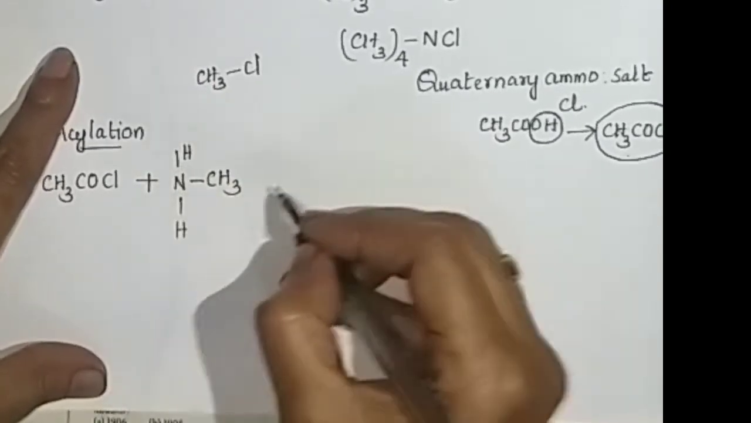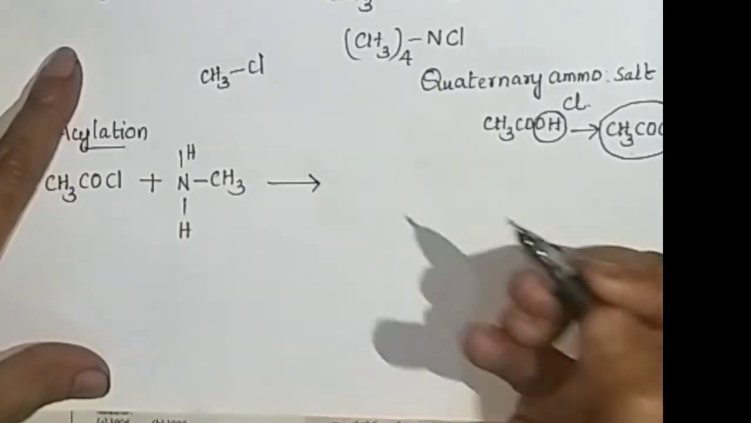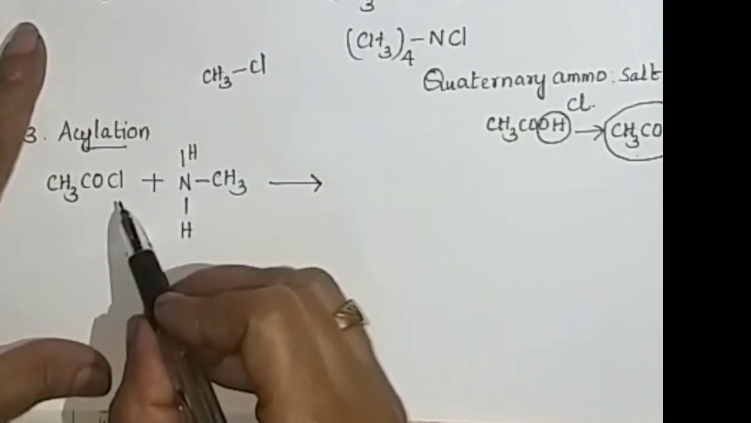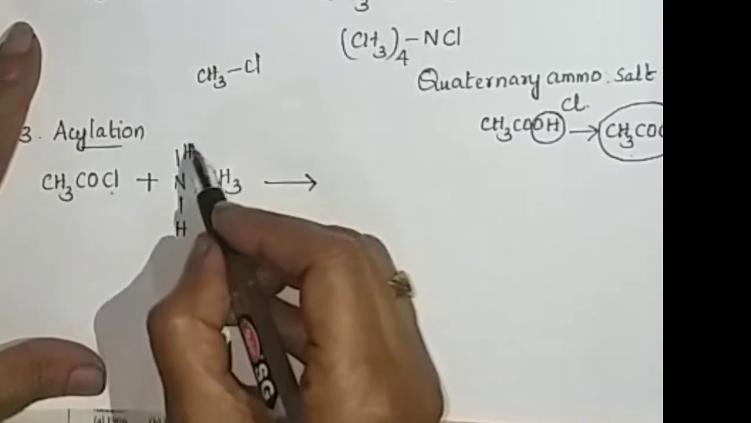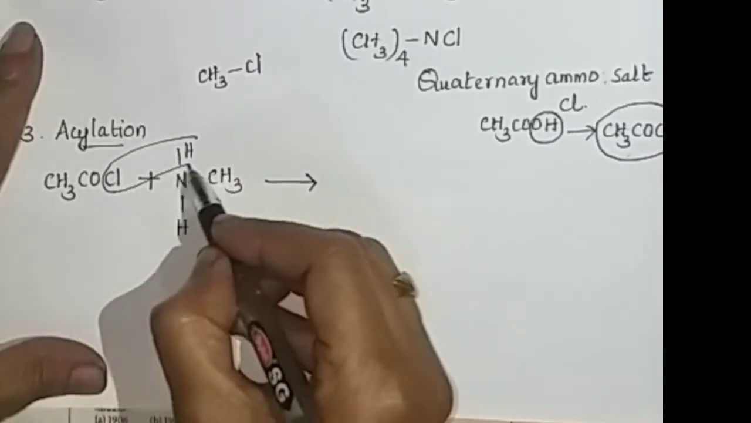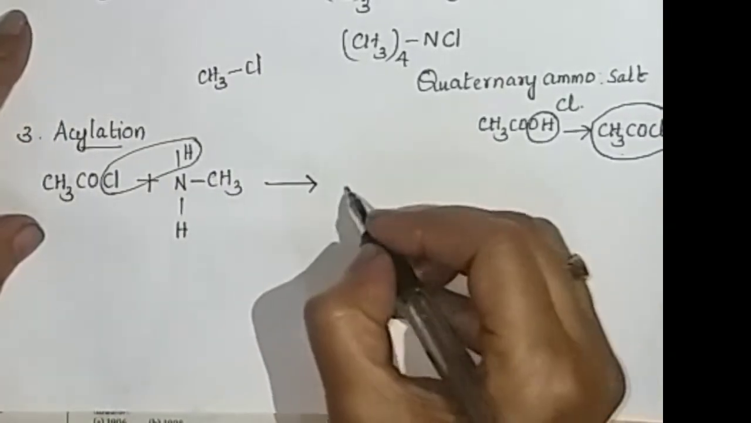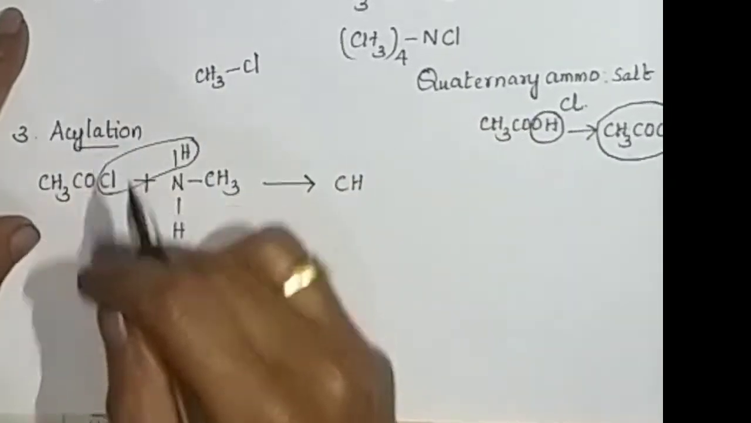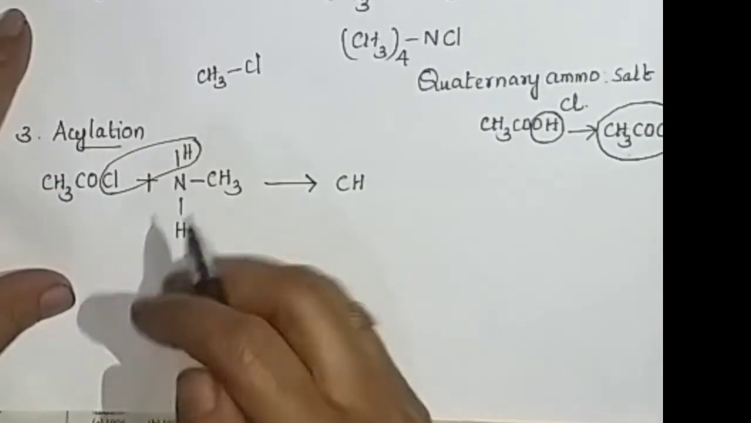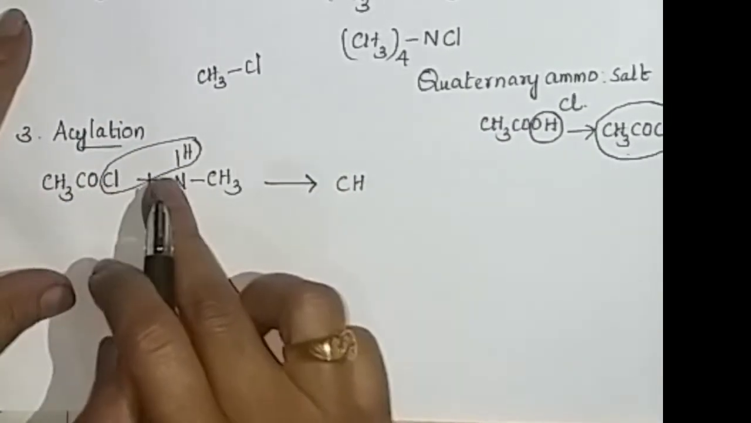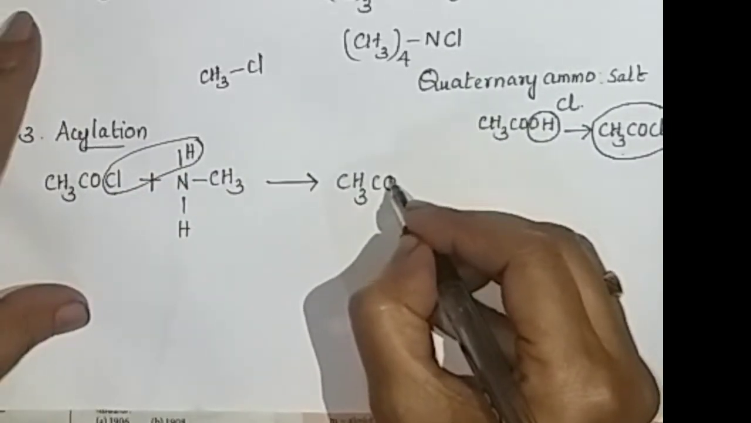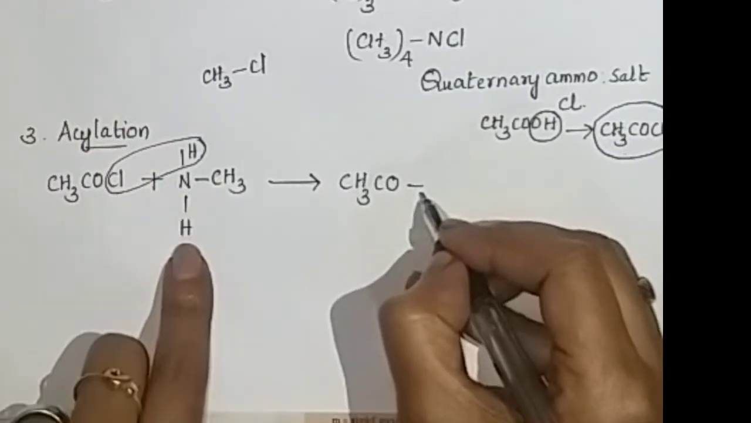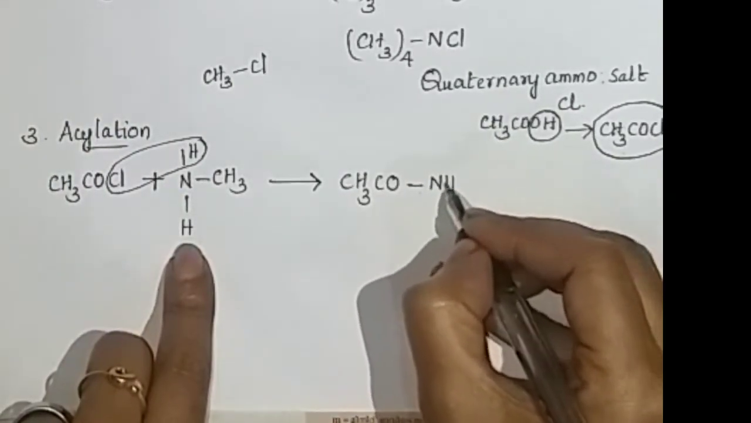NH2. This is methanamine, or methylamine. Then here Cl is there, H is there. Then HCl becomes eliminated. Here from Cl and here from H is eliminated. Then a bond is formed between them, and CH3CO remaining, NHCH3.